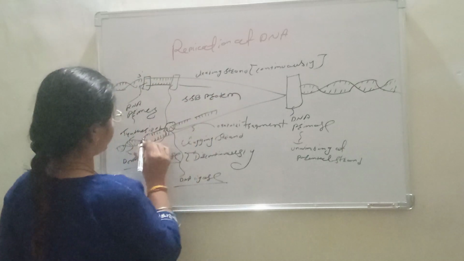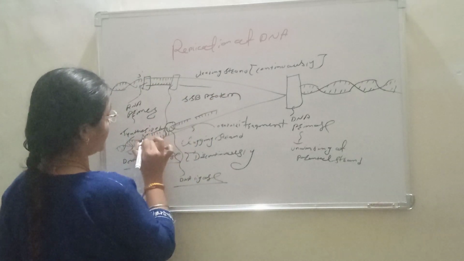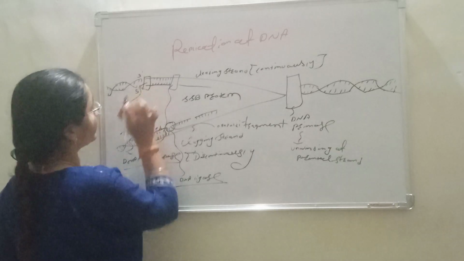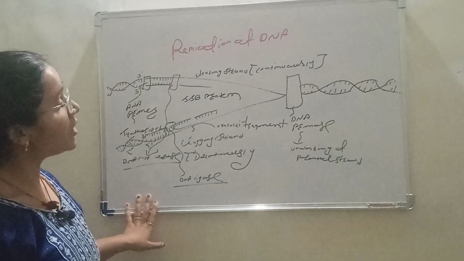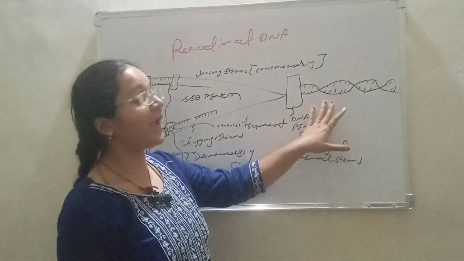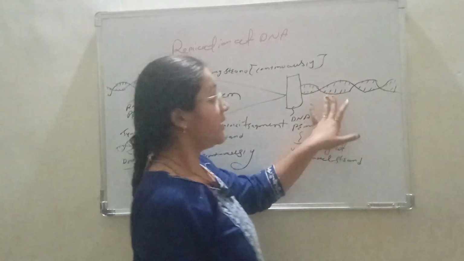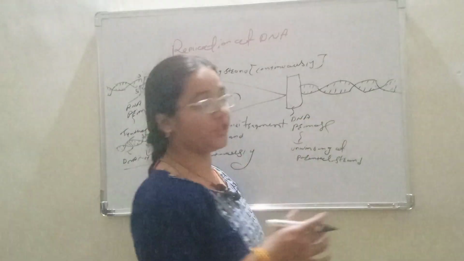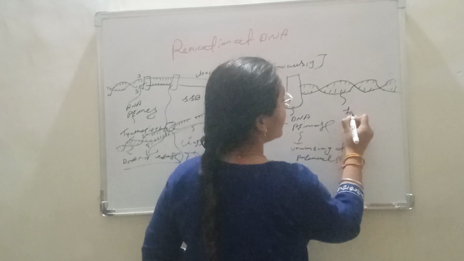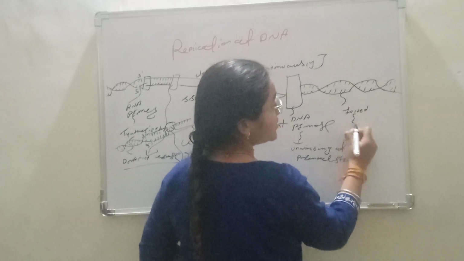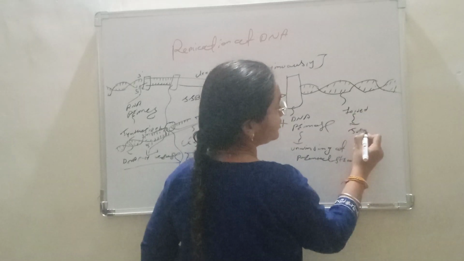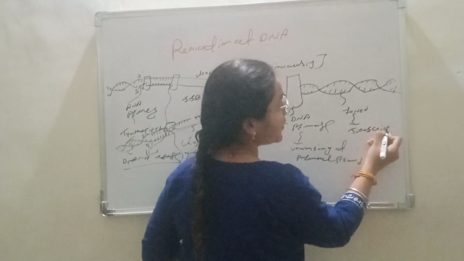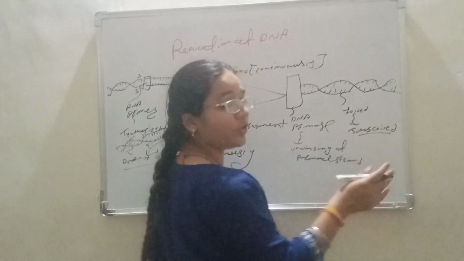It's 3 to 5 and 5 to 3. Okay guys, observe the back of the parental strand: sometimes it folds on itself, causing supercoiling, but we don't want supercoiling in the parental strand.